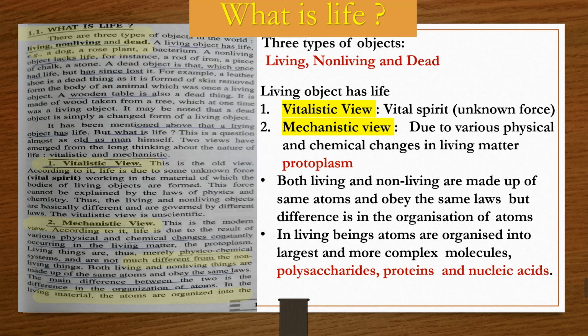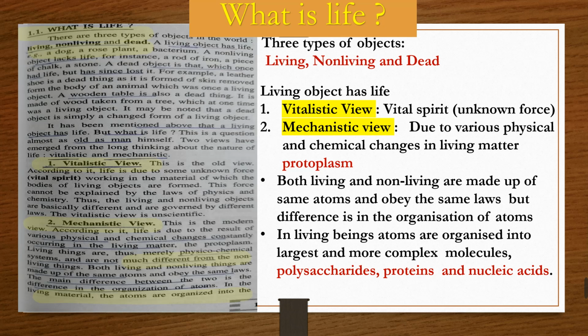So there are three types of objects: you can say living beings, non-living beings, and dead. Living object means having life. There are two views, the vitalistic view and the mechanistic view. In the vitalistic view, there is some kind of unknown force that is controlling and is the main force behind life. And in the mechanistic view, due to various physical and chemical changes in the living matter, the protoplasm, there comes life.